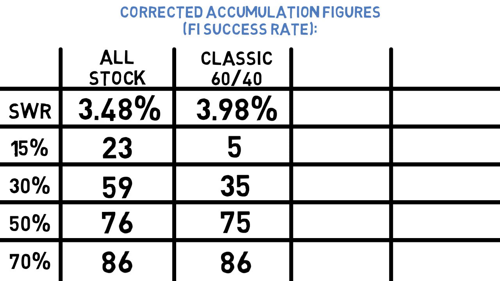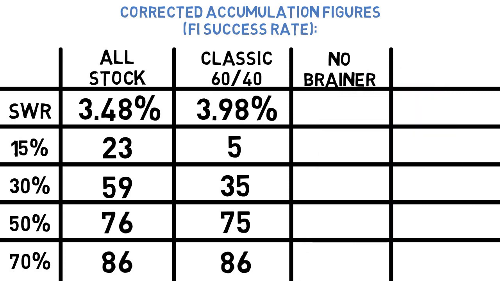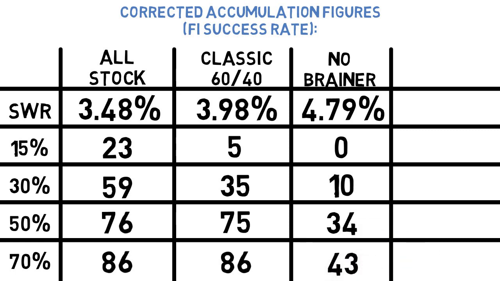withdrawal rate. I only had data on some of the assets used in the no-brainer strategy going back to 1970, so there weren't as many scenarios to test, but of the 50 that I could look at, I found that it had a 30-year safe withdrawal rate of 4.79%. Based on that, it wouldn't have reached FI yet using a 15% savings rate, but it would have reached it in 10, 34, and 43 of the 50 scenarios with a 30, 50, and 70% savings rate respectively. That again improves upon the results we saw when using the permanent portfolio's safe withdrawal rate by a sizable amount.